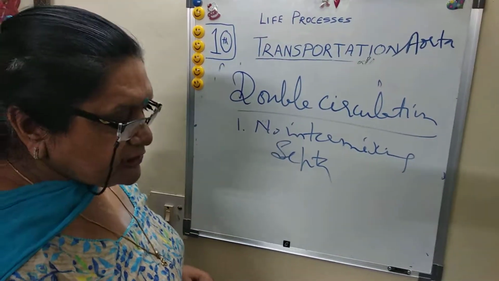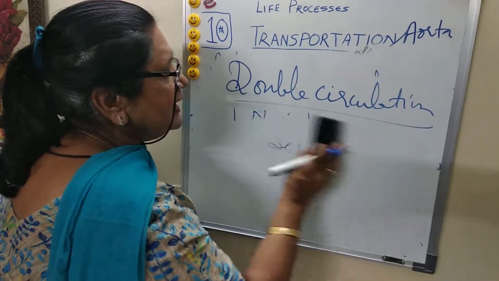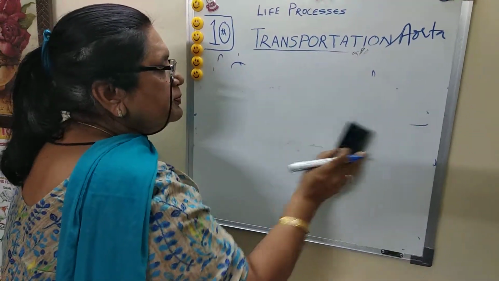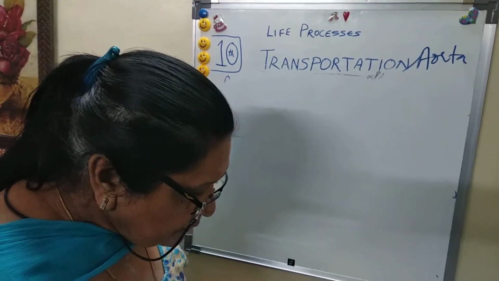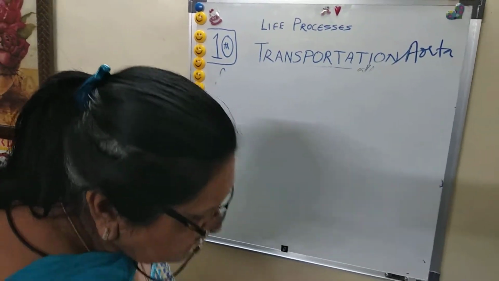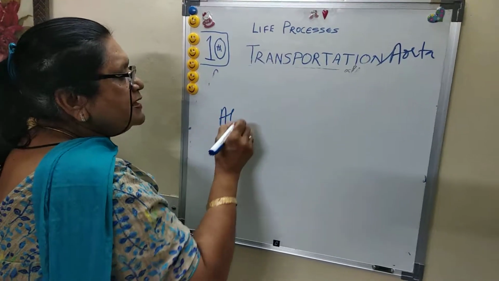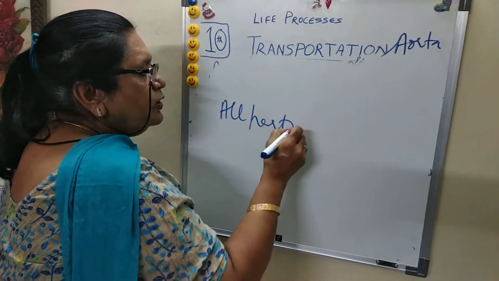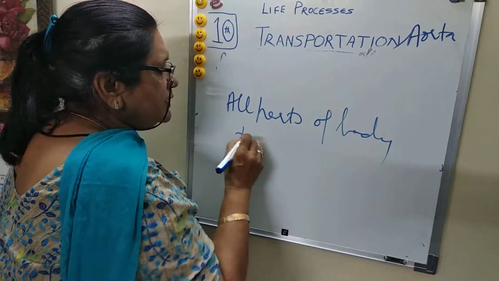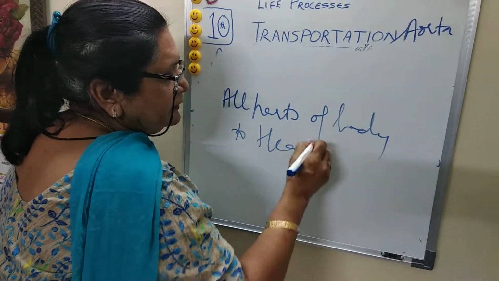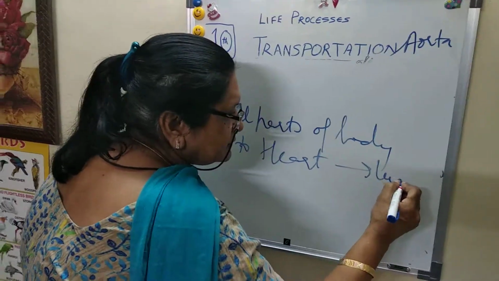Double circulation means one side carries the impure blood and the second side carries the pure blood. First, entry from all parts of the body to the heart and to the lungs.